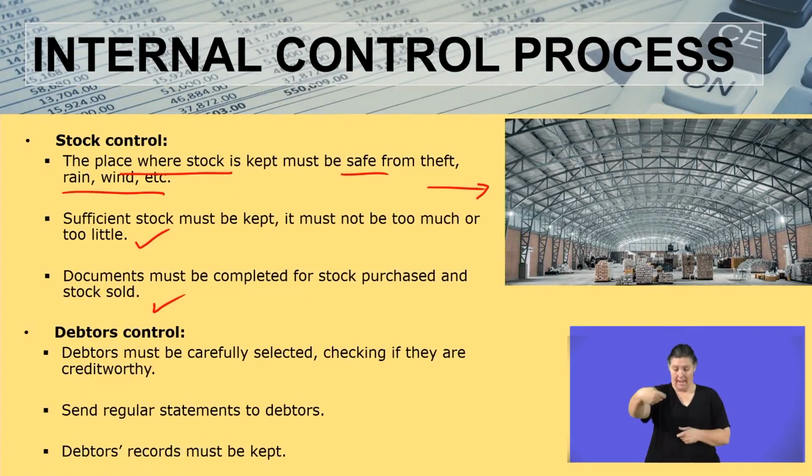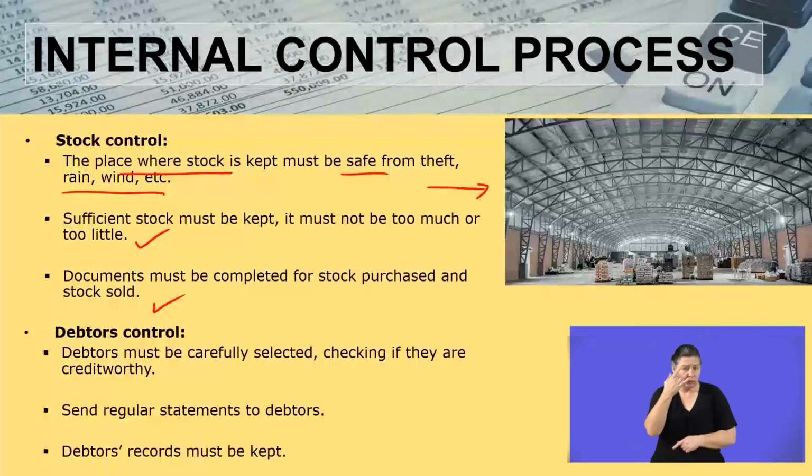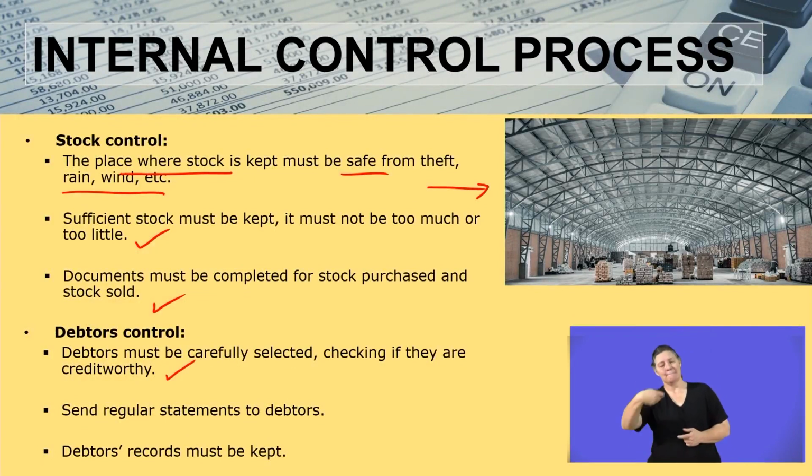You remember, what are debtors? The person or the business whom we have sold goods to. Now, we have sold goods to them on credit, so they owe us money. Debtors must be carefully selected, checking if they are creditworthy. The last thing we would want is to sell goods to someone who cannot pay us. So we must check if they are creditworthy.